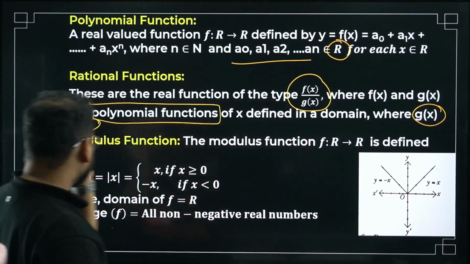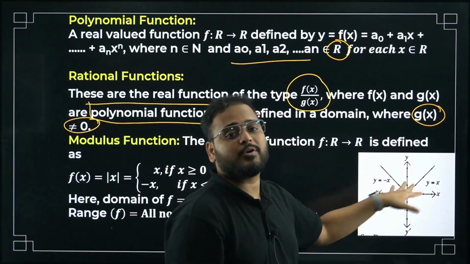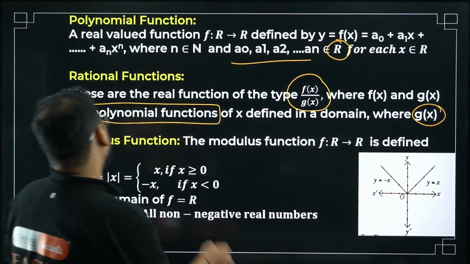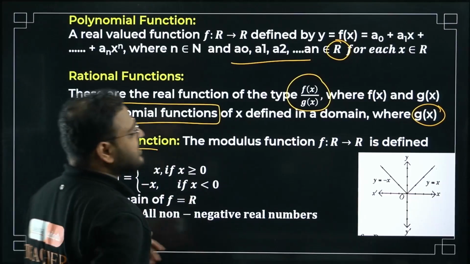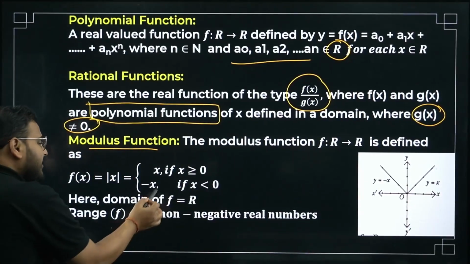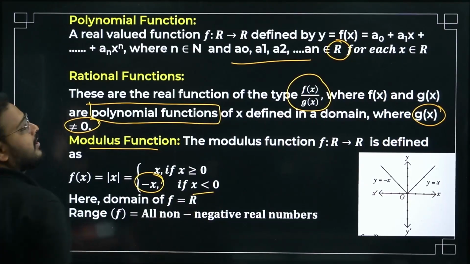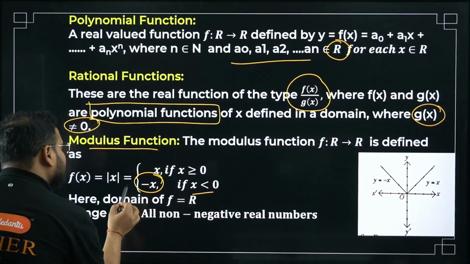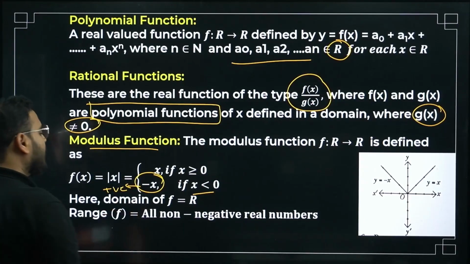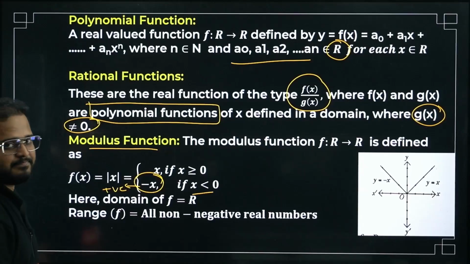Okay, chaliye. Modulus function: the range will always be only positive. Modulus function, remember this, always positive range. Think about it. Okay, sir, this is negative, sir. No, bacha, this is not negative. Check this here. x is negative, which means minus x is positive, bacha. Won't you agree? x is negative, so minus x is positive, sir. Correct, na?